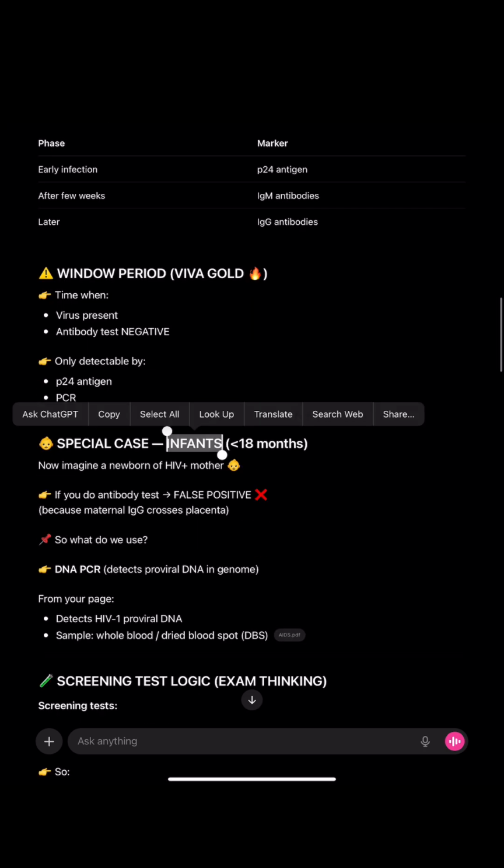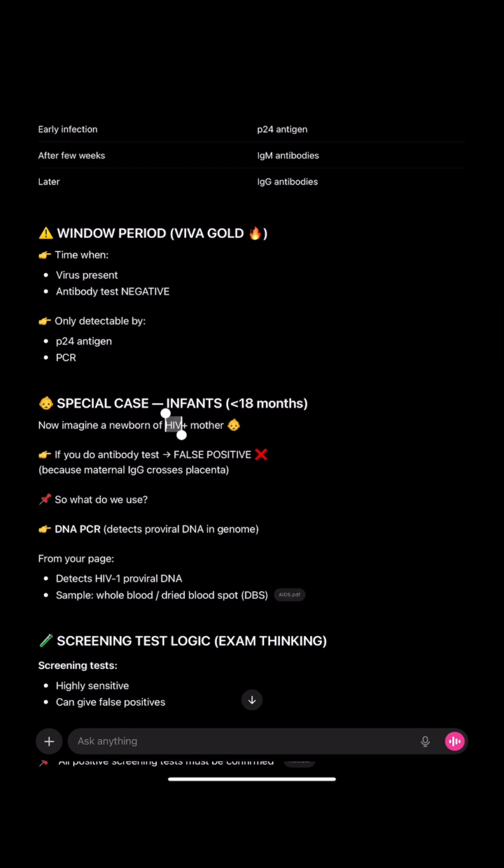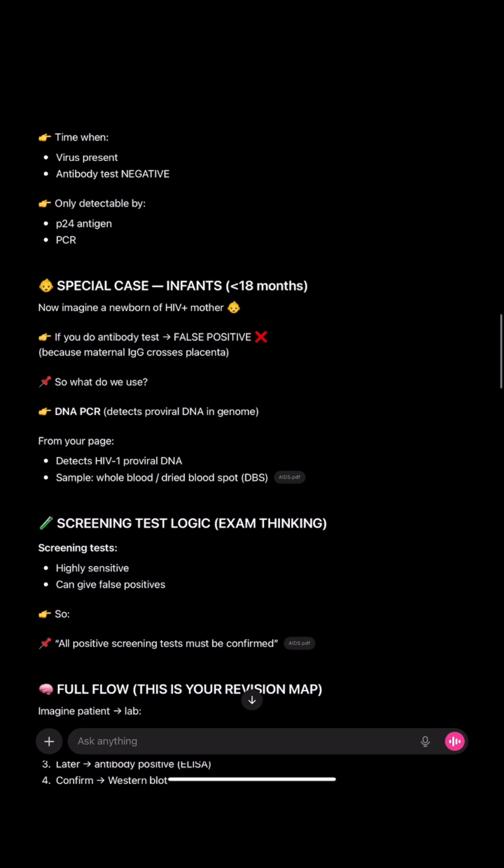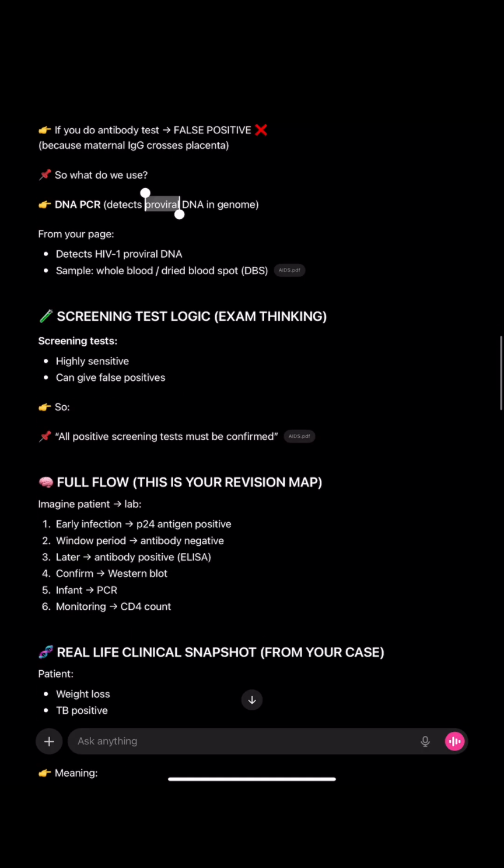In a special case, infants less than 18 months born to an HIV positive mother, if you do an antibody test, it will give a false positive because the mother's immunoglobulin G crosses the placenta into the infant. So here we do DNA PCR, which detects the proviral DNA in the genome of the infant. The sample we take is whole blood or dried blood spot, DBS.